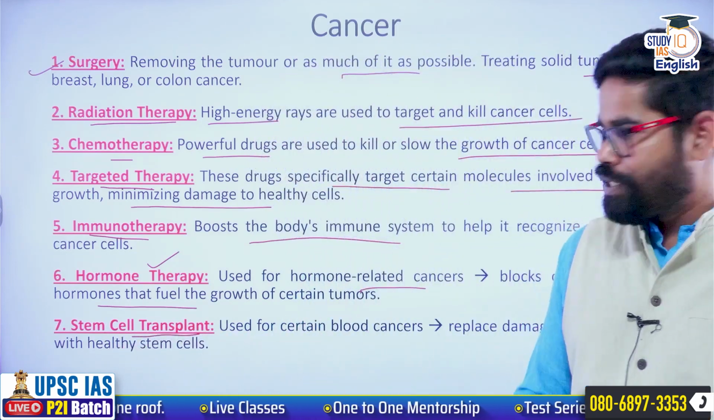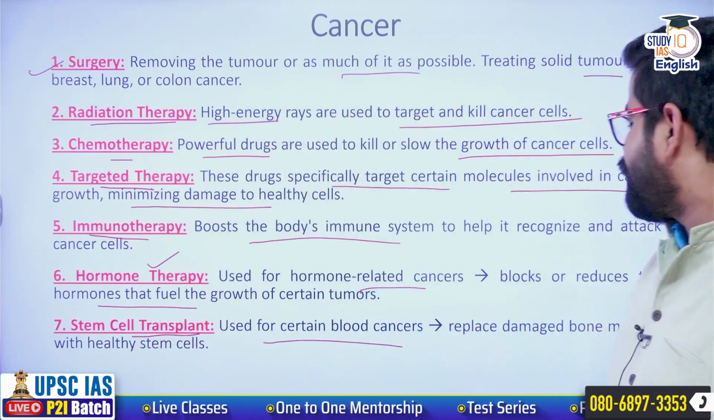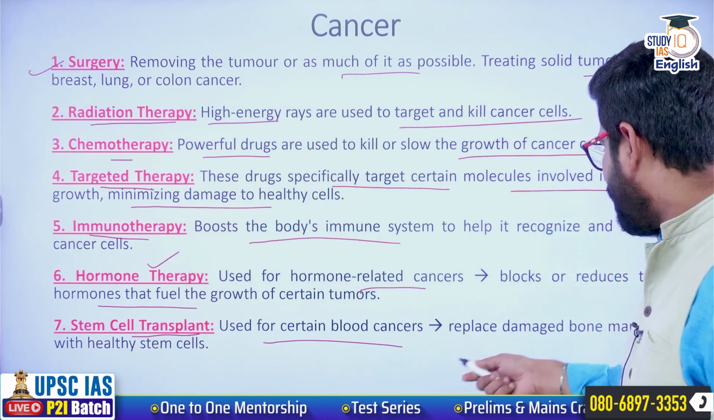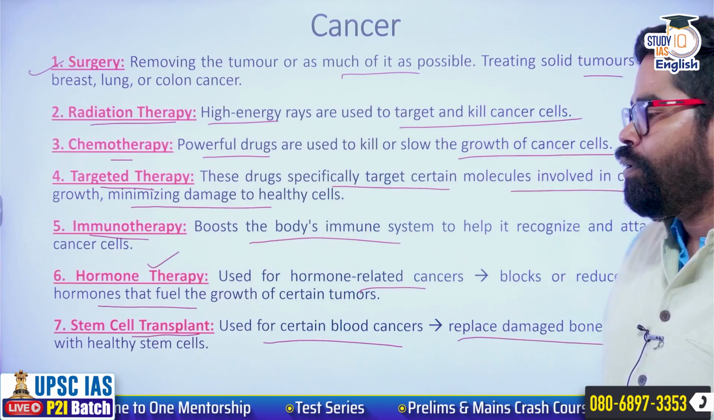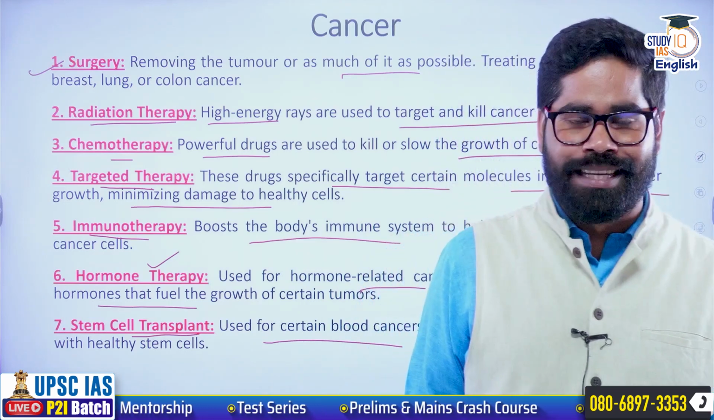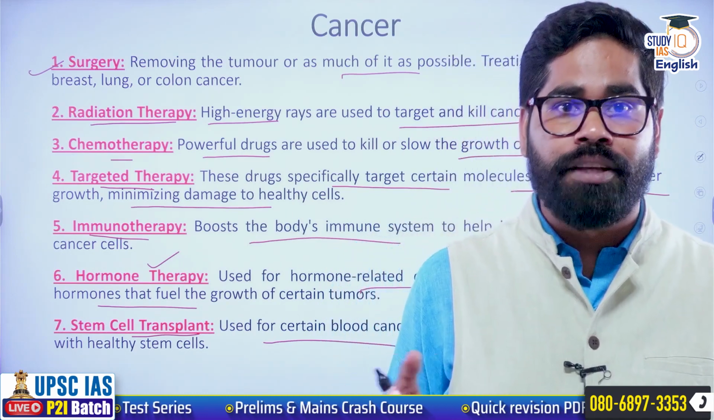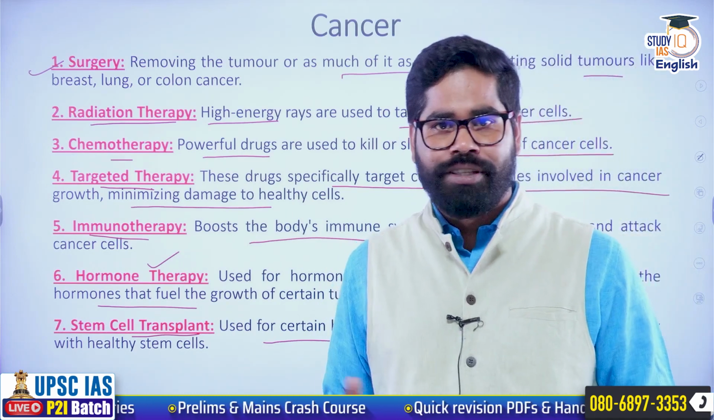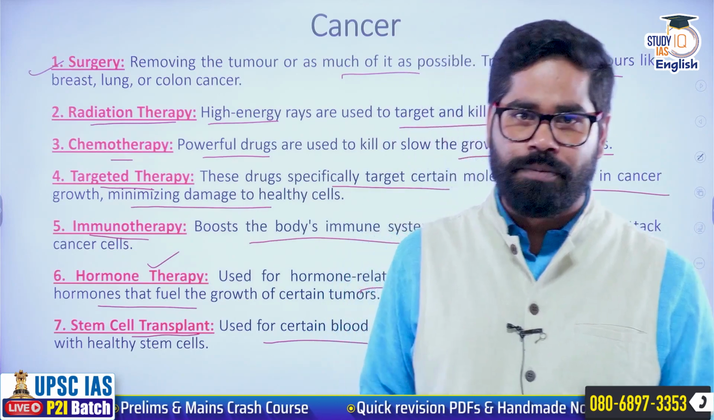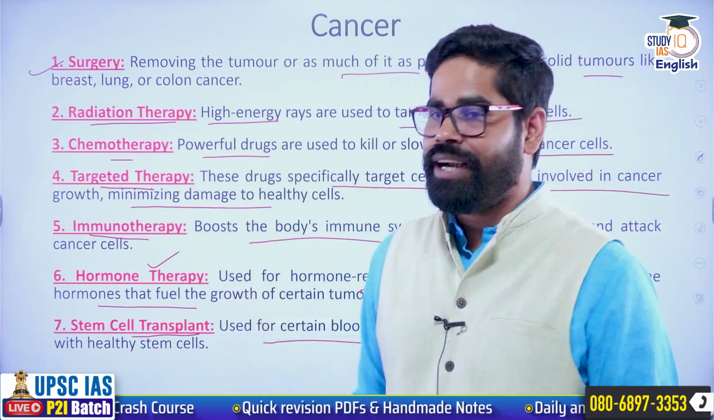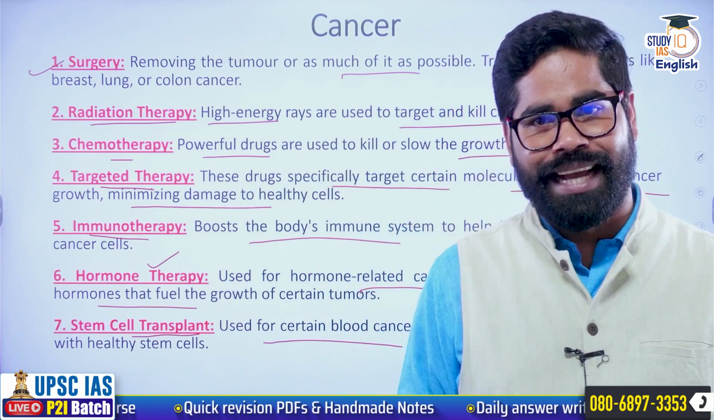Now this is something which is used for certain of the blood cancers, and in this case, what is done? The damaged bone marrow is replaced with healthy stem cells so that new blood cells can be created by the bone marrow. So damaged bone marrow is being replaced by the healthy stem cells in the body. So that is a stem cell transplant which is also being performed to treat cancer.